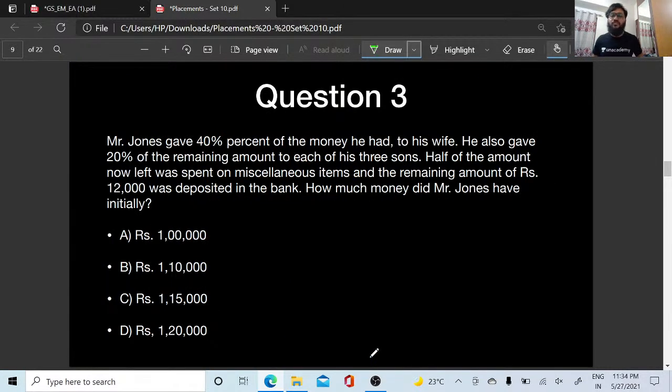Mr. Jones gave 40% of the money he had to his wife. He also gave 20% of the remaining amount to each of his 3 sons. Half of the amount now left was spent on miscellaneous items and the remaining amount of rupees 12,000 was deposited in the bank. How much money did Mr. Jones have initially?